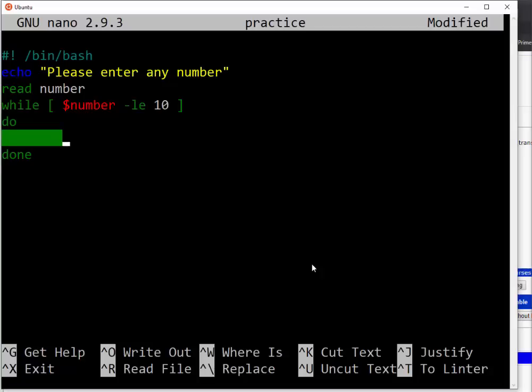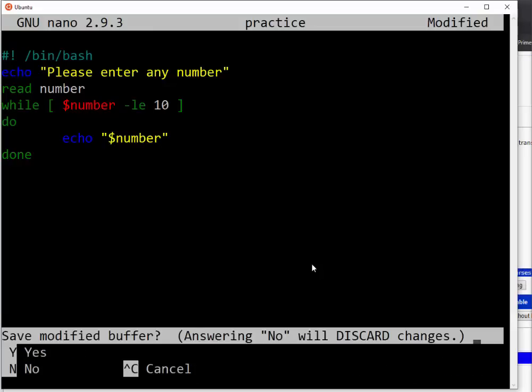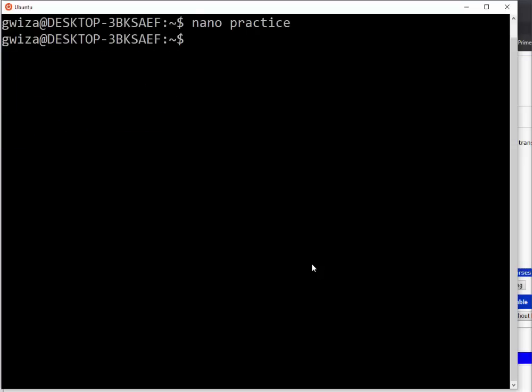So what will it do? It will print out the value of number. But here, as you can see, there's something that I need. And then I will put 1.